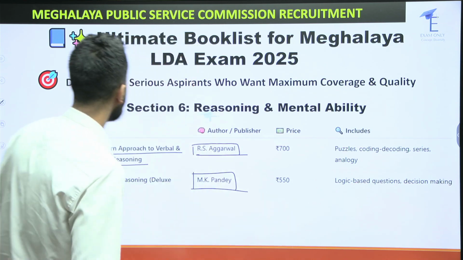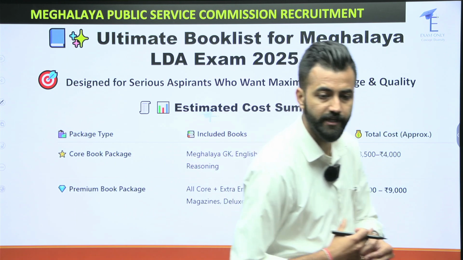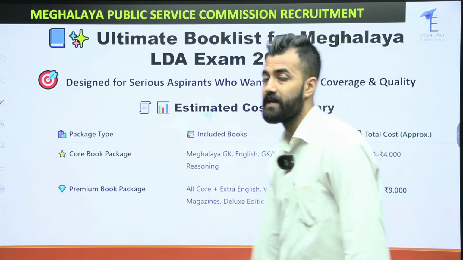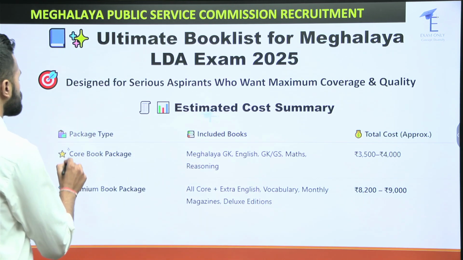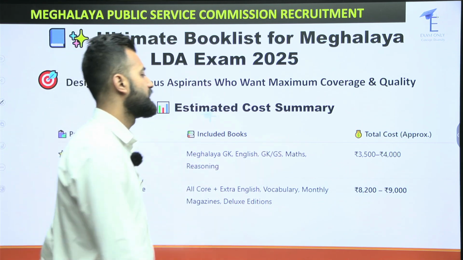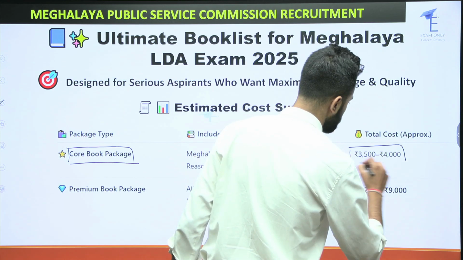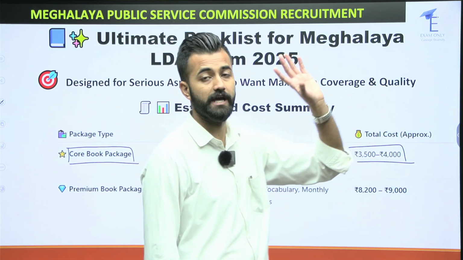Clear? Okay. So, roundabout, sir, how much do we need to invest while buying all these books? Roundabout, if you just want to cover the core books, which I have mentioned, you'll have to invest around 4,000 rupees. This is the approximate cost. I won't say that at this cost you'll get every book.